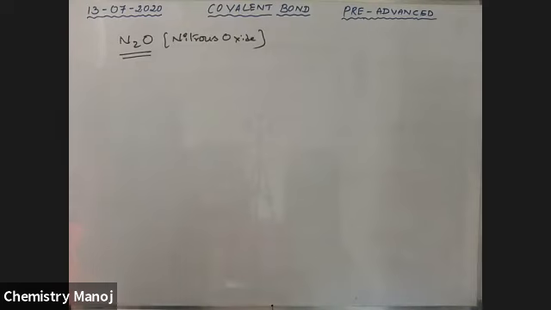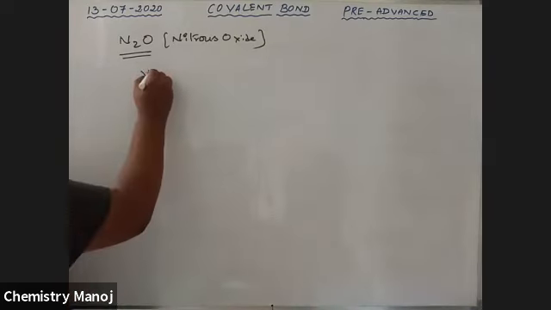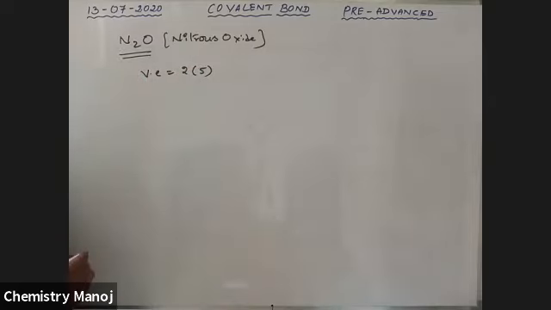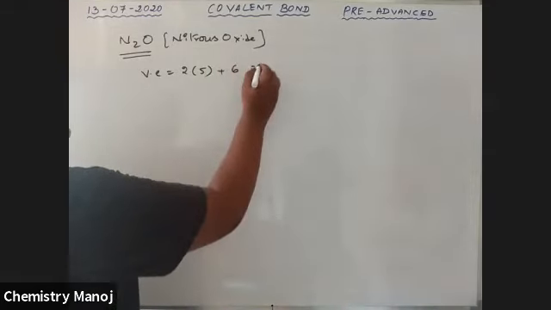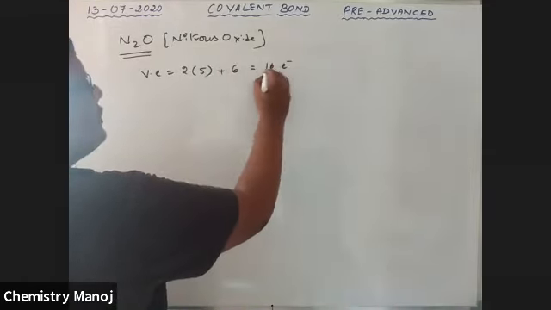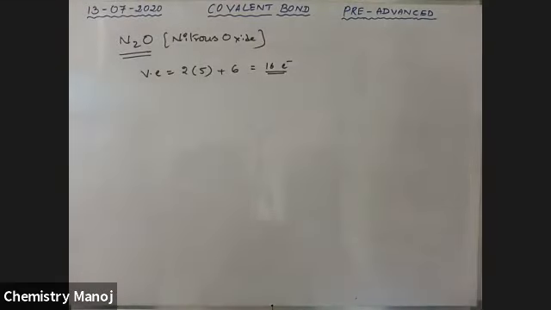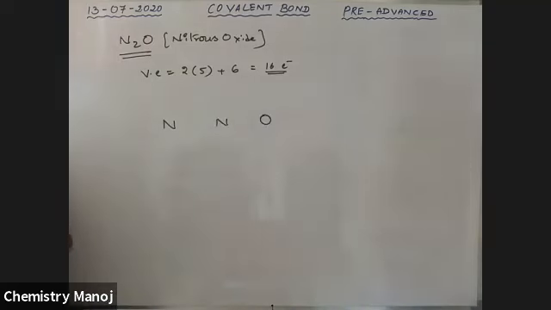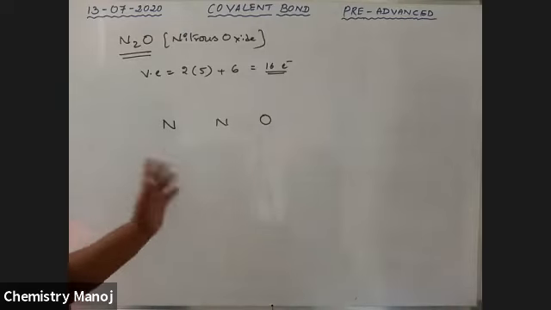First, count the valence electrons. 2 nitrogens, 2 into 5 since they are in group 5, plus oxygen in group 16 with 6, so 10 plus 6, 16 electrons are there. Now the atoms' arrangement, please my dear boys. Use nitrogen, nitrogen, oxygen, NNO, not NON. It is a linear molecule, just like this, NNO.